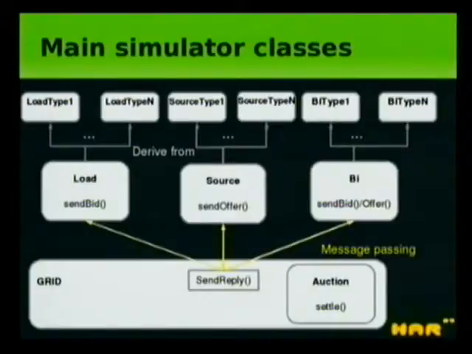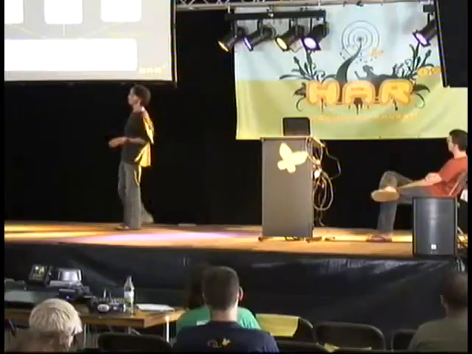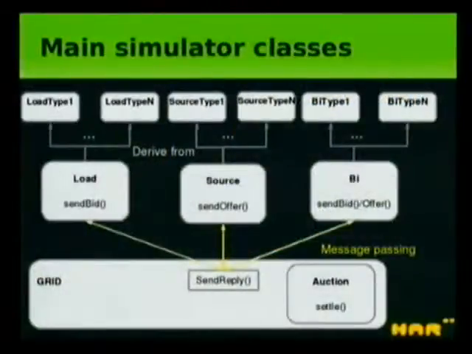The architecture of the program: for those who would like to join the coding later, you will see it's just a normal, object-oriented architecture. We have 3 different loads. Of course, they appear as 3 different classes that just implement a common behavior. If you are a load, you need to be able to send bids. If you are a source, you need to be able to send offers to the grid. And if you are what we call a buy, so one which is able to do both, then you need to be able to send both.